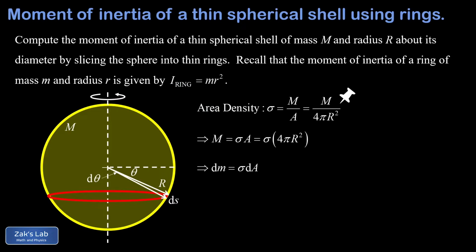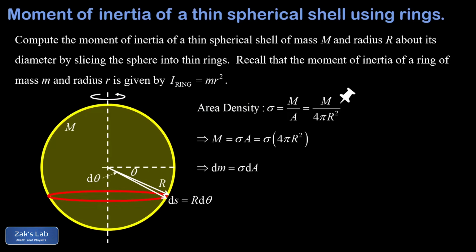So to get the thickness of the ring wall, we note that we're looking at a tiny increment of arc that we'll call ds. And this arc subtends a differential angle of d theta. So if we apply the arc length formula s equals R theta to this, we can just write the thickness as ds equals R d theta.